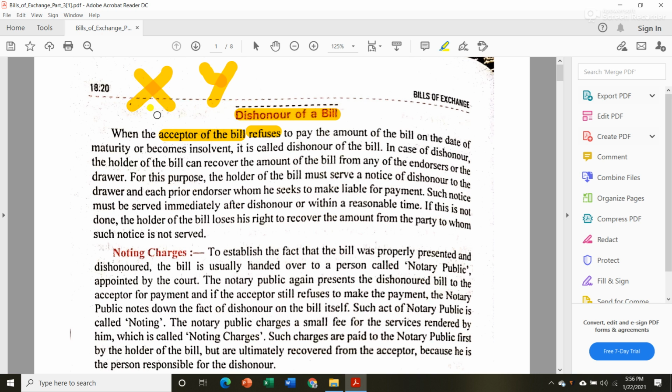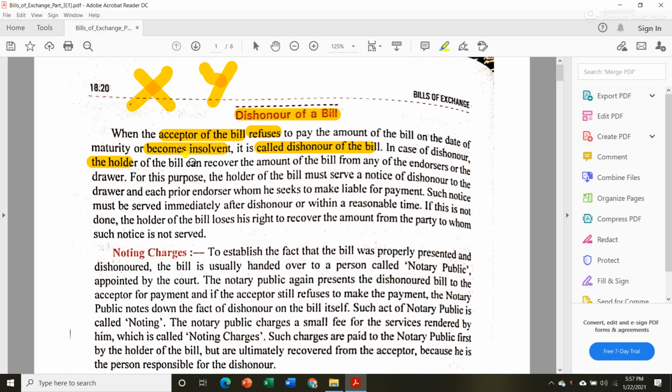Then X will draw up a bill and send it to Y. Y accepted that bill and sent it back to Mr. X. But after accepting and sending it back, if by chance Y refuses to pay the amount of the bill on the date of maturity, or if he becomes insolvent, means he becomes bankrupt and is not able to pay the money, then it is called dishonor of the bill.